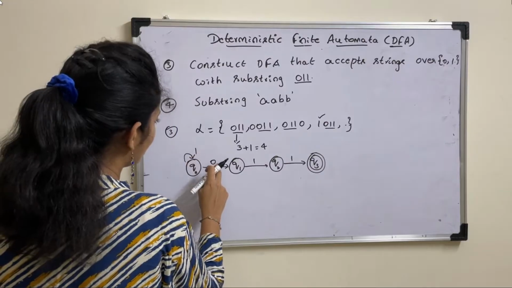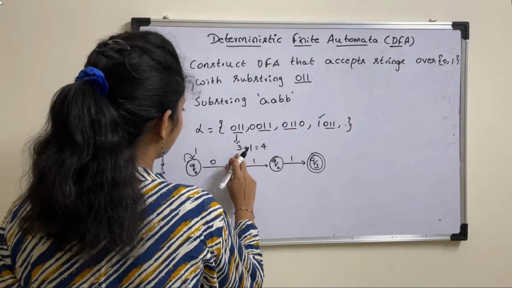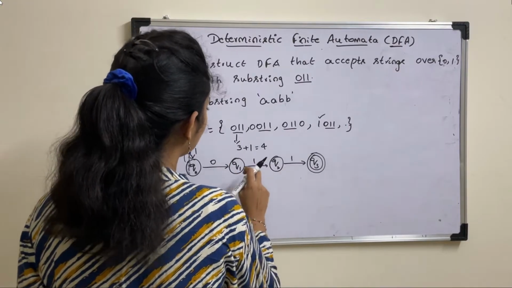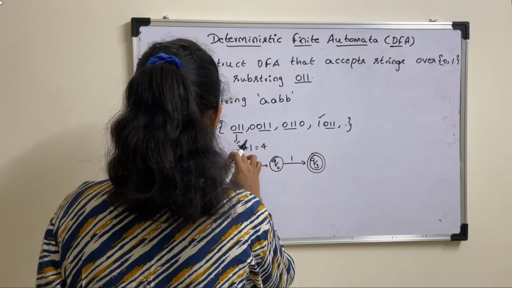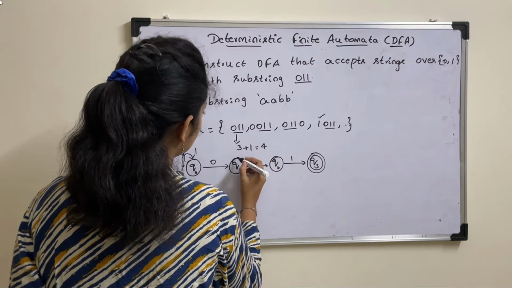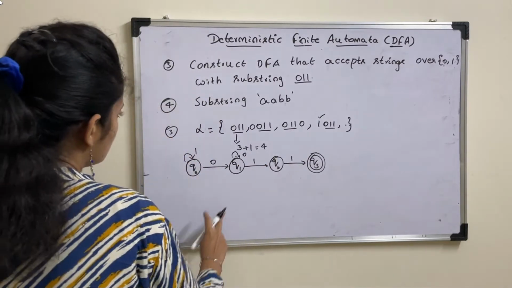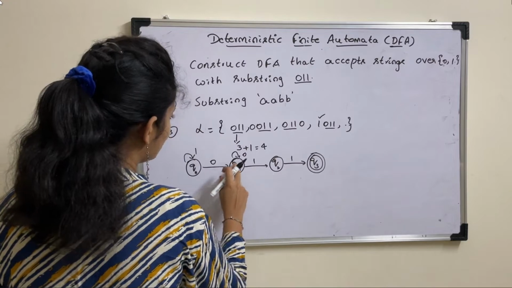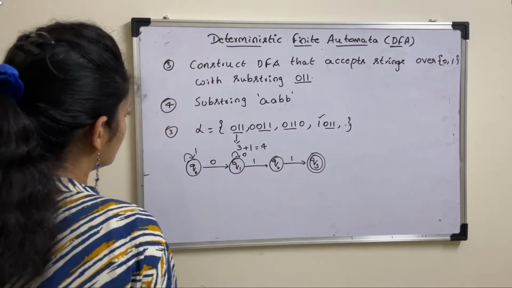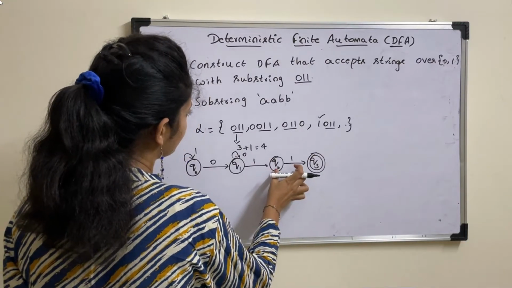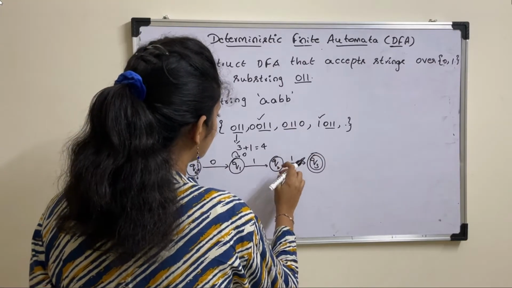In this case you will get 1, 0, 1, 1, which is accepted. Next, can we apply 0? Here on Q1 we applied 1. So can we apply 0 here? If you apply this, then we'll get 0, 0, 1, 1. Okay, this is also accepted. So 0, 0, 1, 1 means this one.